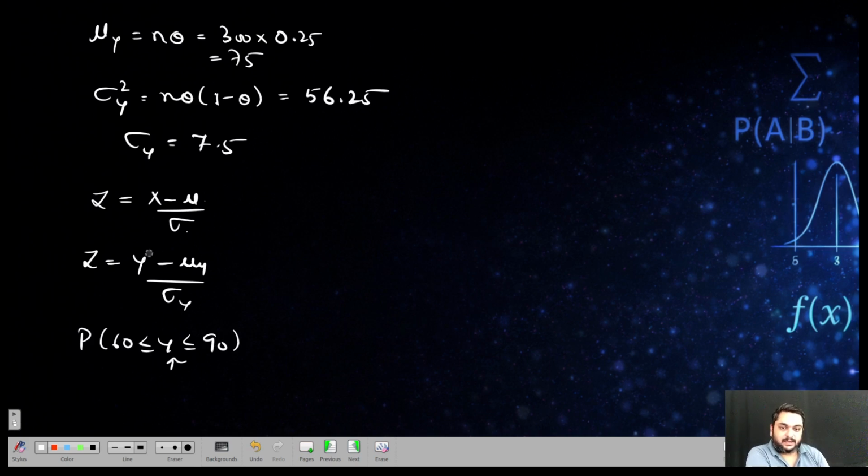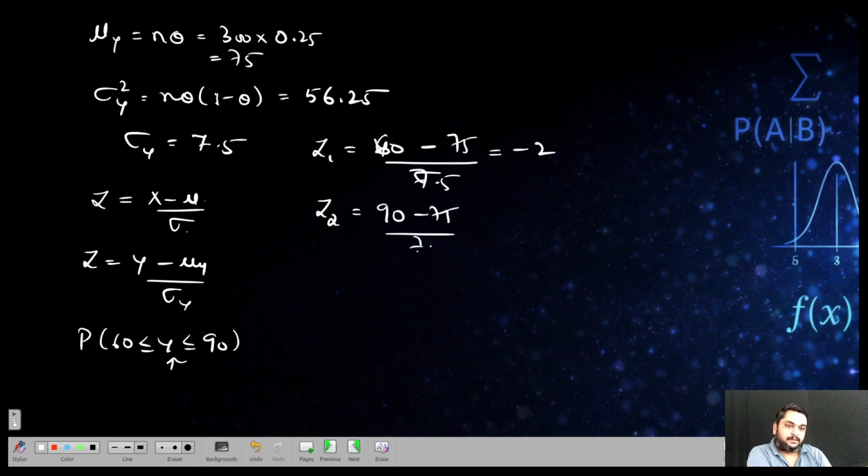So convert this to standard Z. Z1 is equal to 60 minus 75 divided by sigma Y, which is 7.5. This gives minus 2. Similarly, Z2 is equal to 90 minus 75 divided by 7.5. This is plus 2.